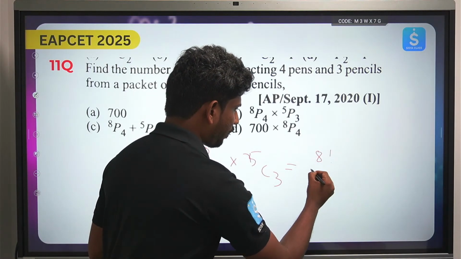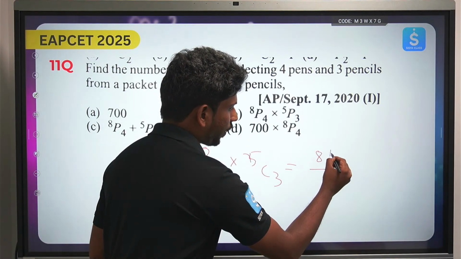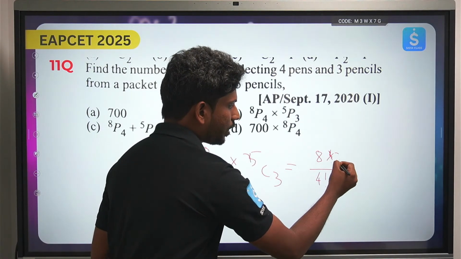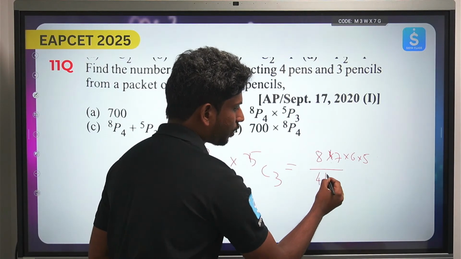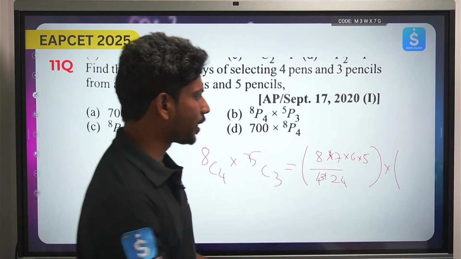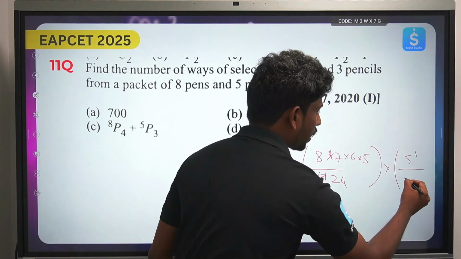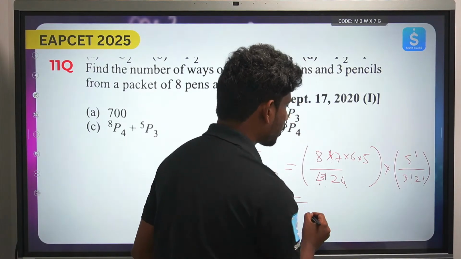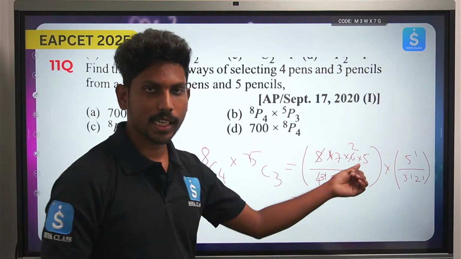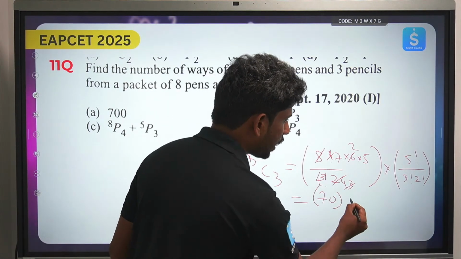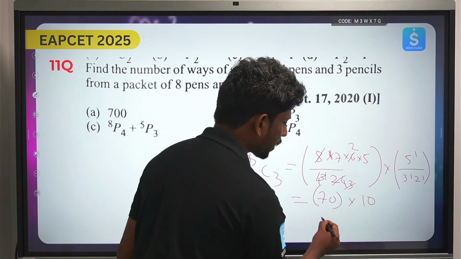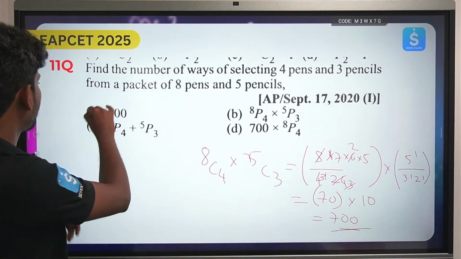So this becomes 8 factorial by 4 factorial into 4 factorial. So 8 into 7 into 6 into 5, and 4 factorial is 24. Then 5 factorial by (5 minus 3) factorial, so 3 factorial into 2 factorial. So 24, 8 3s are 24, 3 2s are 6, 7 2s are 14, 14 5s are 70. Then 70 into 5 into 4 into 3 factorial by 3 factorial into 2, which is 10. So the answer is 700. We are done with this question.